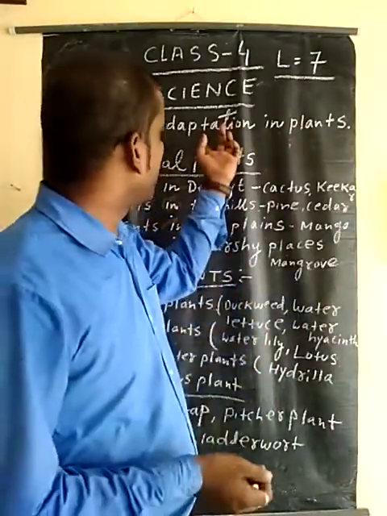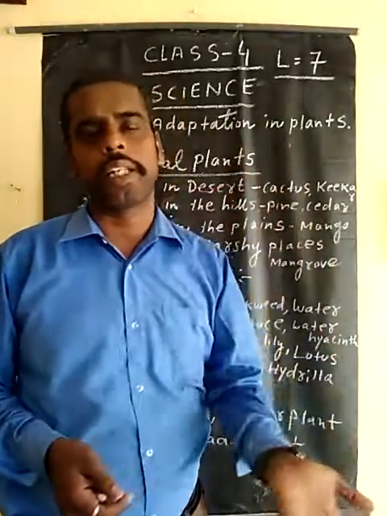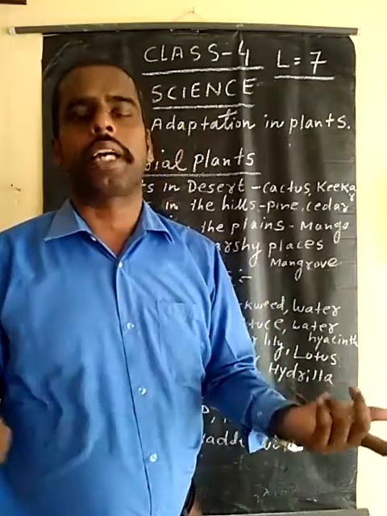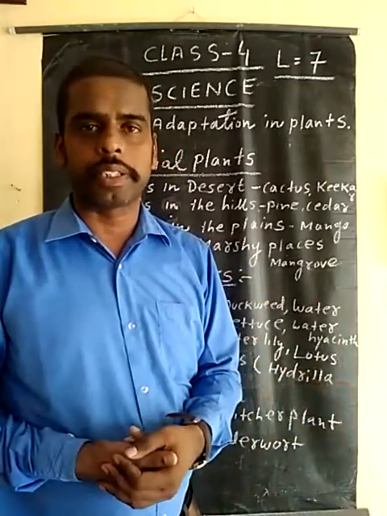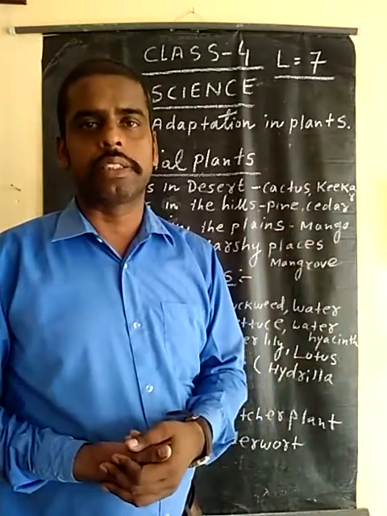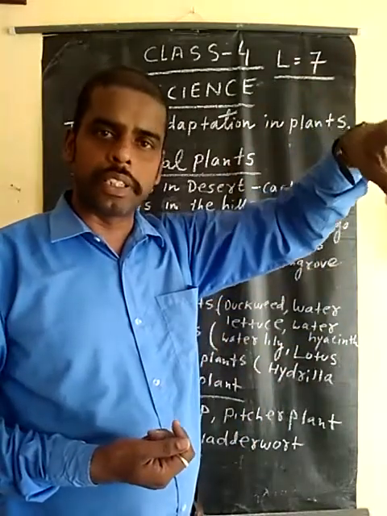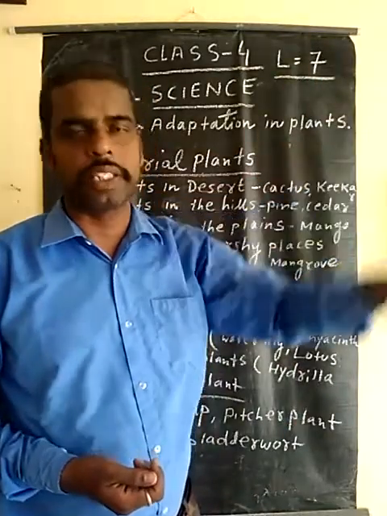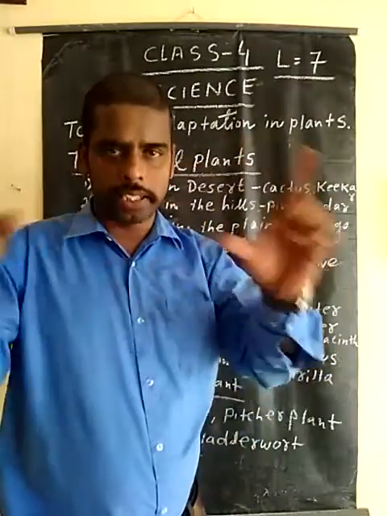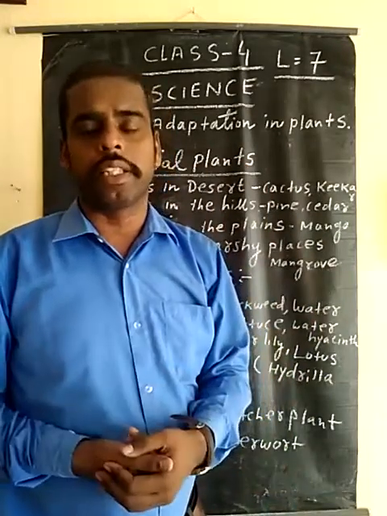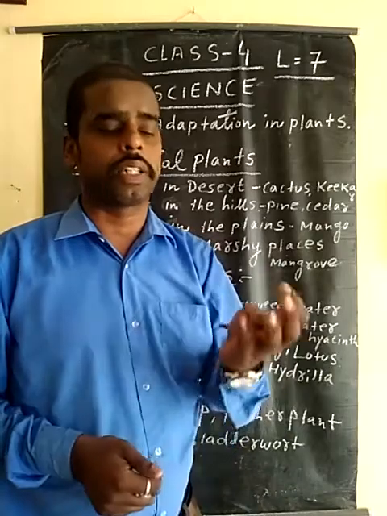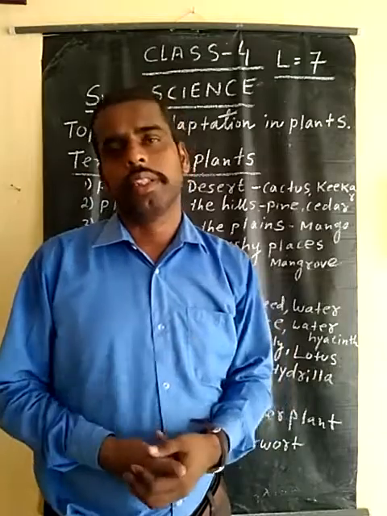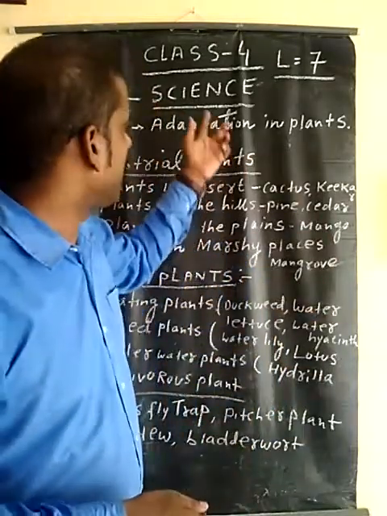That's why plants also have an adaptation. Different kinds of plants have different types of adaptation. Suppose cactus, which grows in desert areas, has different kinds of adaptation. And the teak, sagwan and pine, which grow in the hilly area, are suitable for the hilly regions because their climatic conditions are suitable there. That's why plants also adjust to their area, and when they grow they get suitable things like water, sunlight, carbon dioxide, minerals, etc. for their living. That's why today we will discuss adaptation in plants.